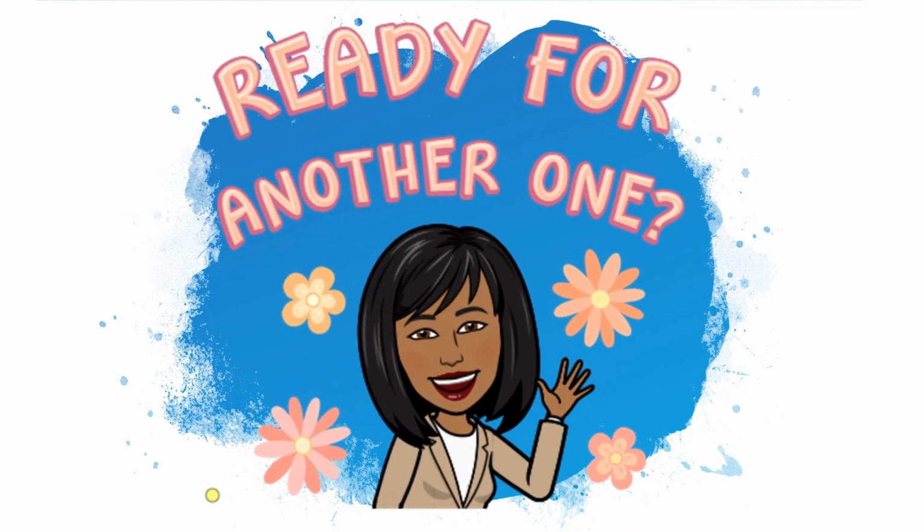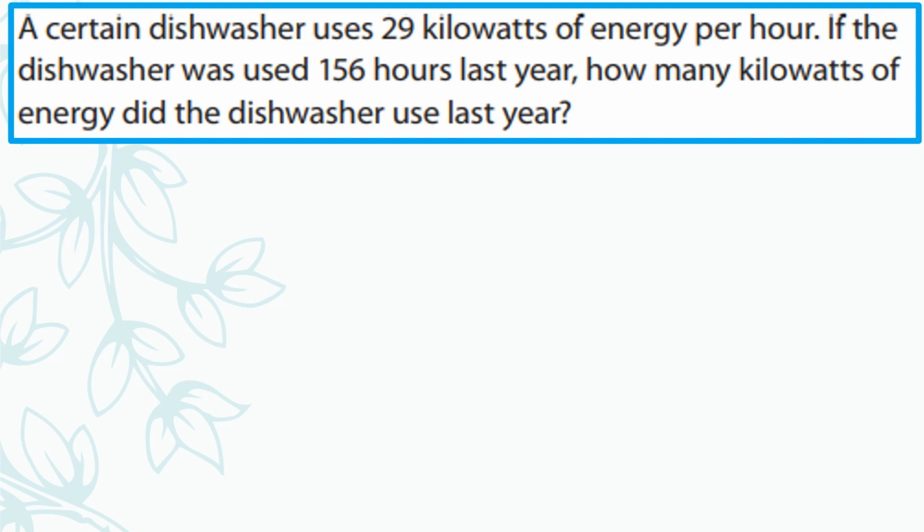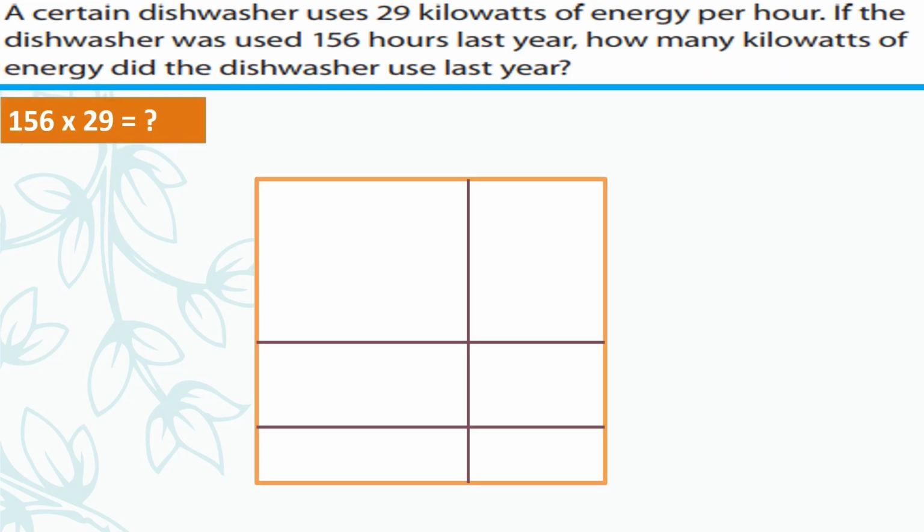Ready for another one? A certain dishwasher uses 29 kilowatts of energy per hour. If the dishwasher was used 156 hours last year, how many kilowatts of energy did the dishwasher use last year? We know that we are going to be multiplying 156 times 29.